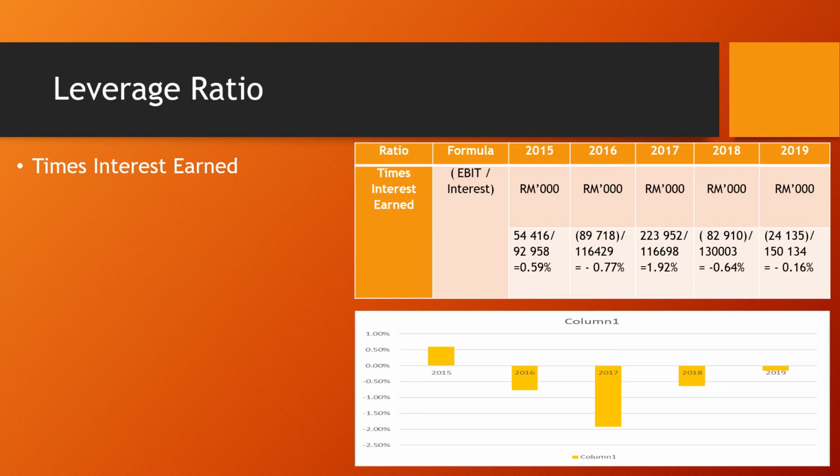But in year 2017, the ratio increased to 1.92%. It means they were able to pay the interest. But in years 2018 and 2019, the ratio became negative again because the company had a lost profit in those two years. But in year 2019, we see the company is better able to cover its interest liabilities earned.